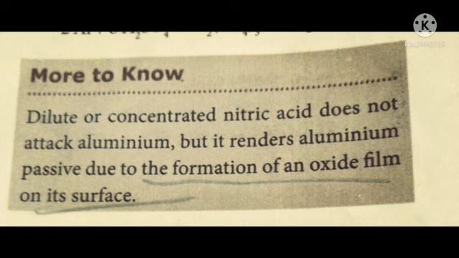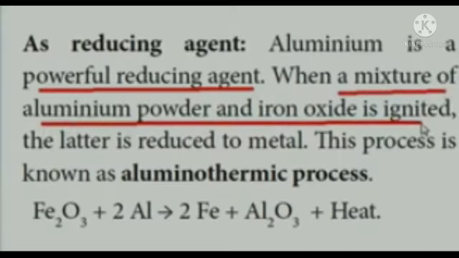Diluted or concentrated nitric acid does not attack aluminium, but it renders aluminium passive due to the formation of an oxide film on its surface. What is that oxide film? It means Al2O3. Instead of forming nitrates, they form Al2O3. This is the answer. The last one: it acts as a reducing agent.